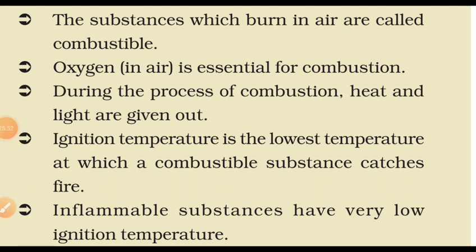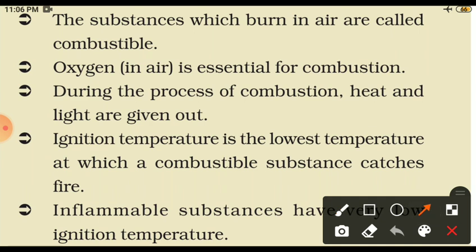So here are the points by which we can summarize today's topic, combustion. The substances which burn in air are called combustible substances. Oxygen or air is essential for combustion.